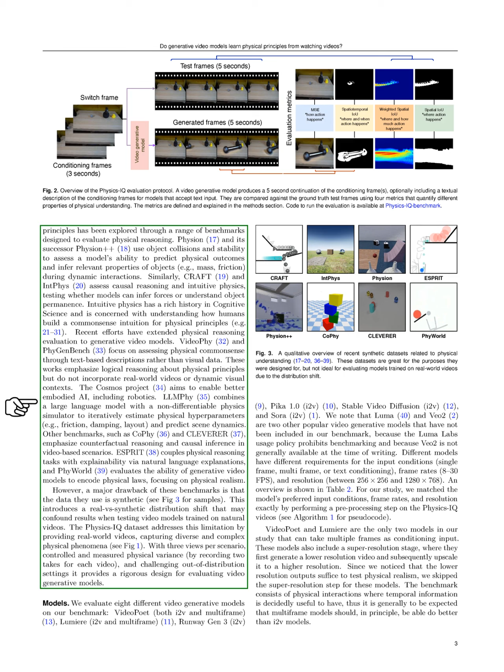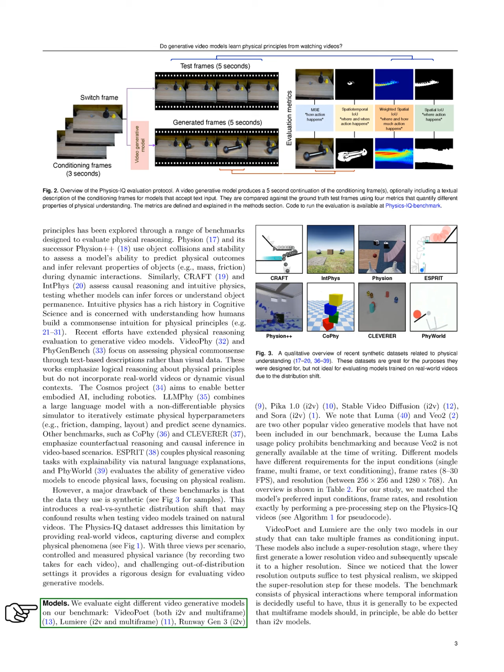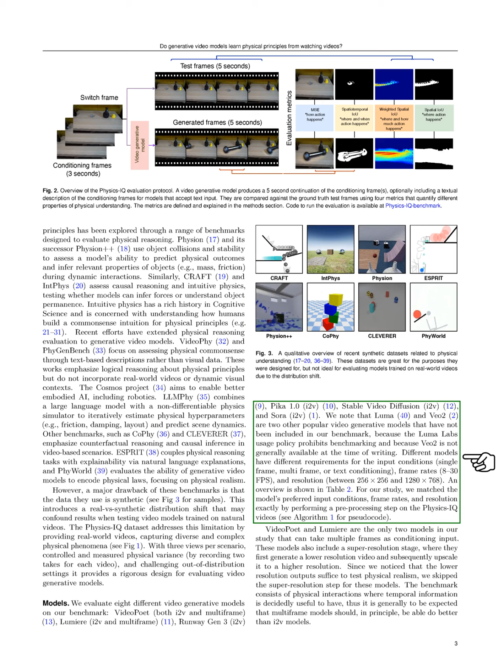Section: Models. In this section, we evaluate 8 different video generative models using our benchmark. The models we assess include VideoPoet, both image-to-video and multiframe; Lumiere, image-to-video and multiframe; Runway Gen 3, image-to-video; Pika 1.0, image-to-video; Stable Video Diffusion, image-to-video; and Sora, image-to-video. We acknowledge that Luma and VO2 are 2 other well-known models not included in our benchmark due to Luma Labs' usage policy and VO2's unavailability at the time of our study.